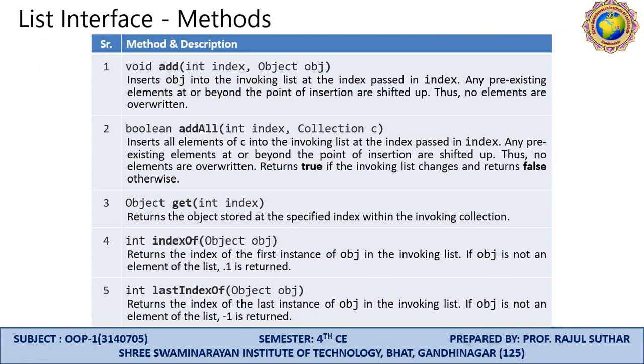This is the List interface method. You have to use void add(int index, Object obj) that inserts the object into the invoking list at the passed index. Any pre-existing elements at or beyond the point of insertion are shifted up. Thus no elements are overwritten. You can also use boolean addAll, get(int index), indexOf, and lastIndexOf. These types of methods are also used.